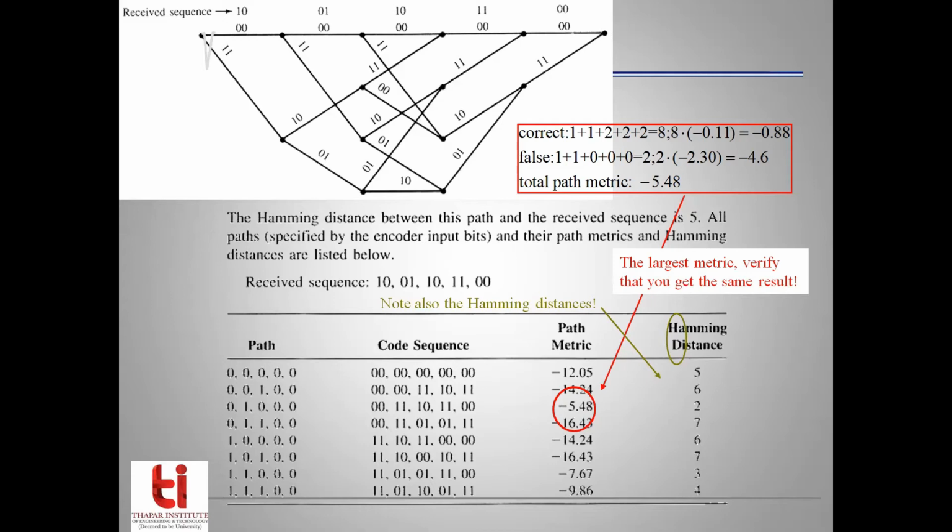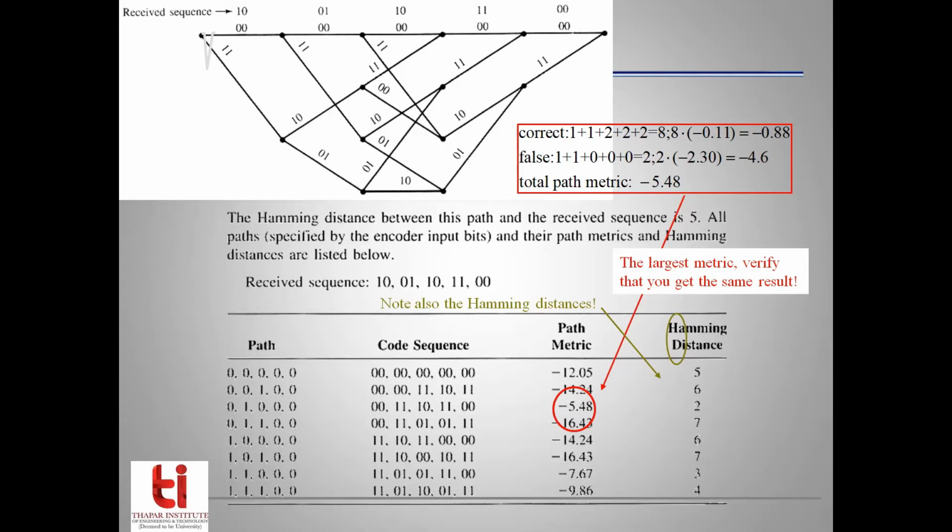So if I compare the path 0 0 0 0 0, it means I'm talking about the first row of this table. It means I am talking about divergence from the leftmost node towards the right side of this graph. A path of 0 in all entries means we are just going from left to right along a straight line. And we will note down the outputs which are indicated adjacent to each branch.